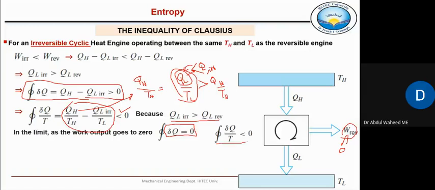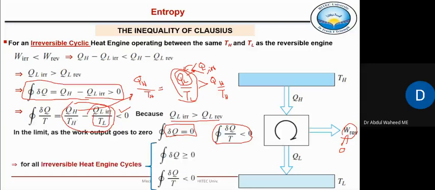Second, this term will always be less than 0 because it involves QL irreversible, which is greater than QL of reversible. So this term will always be greater than this term, and that's why it will always be a negative term. So overall, we can say for all irreversible heat engine cycles, the cyclic integral of only heat transfers, del Q, is greater than or equal to 0.